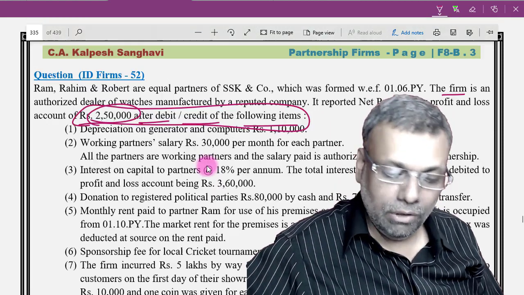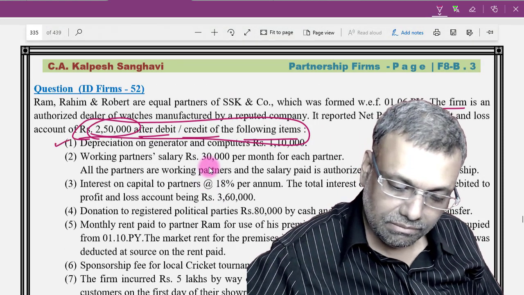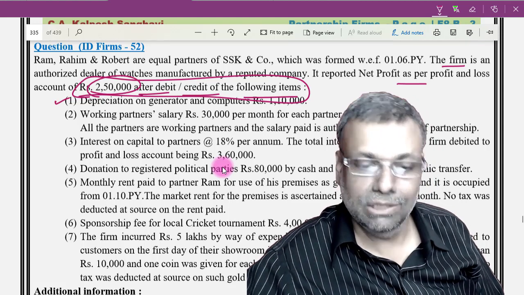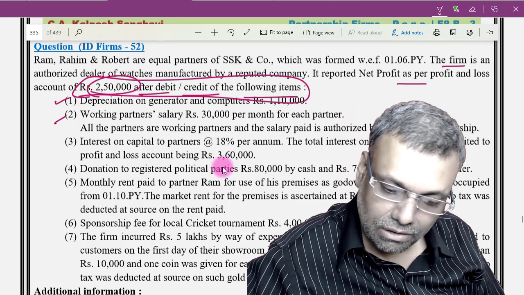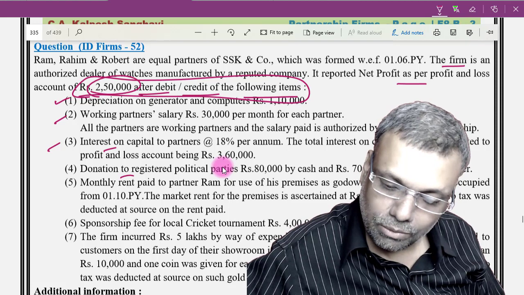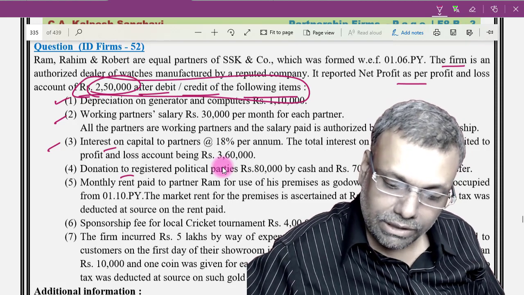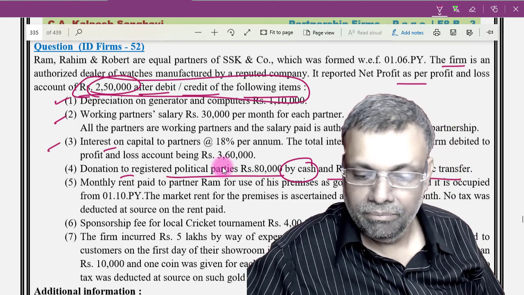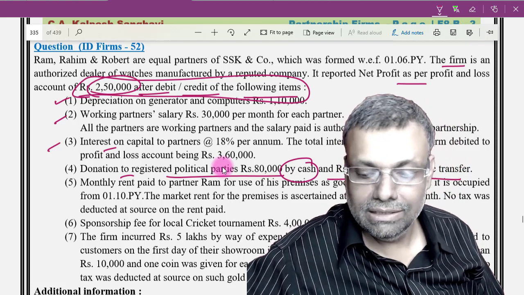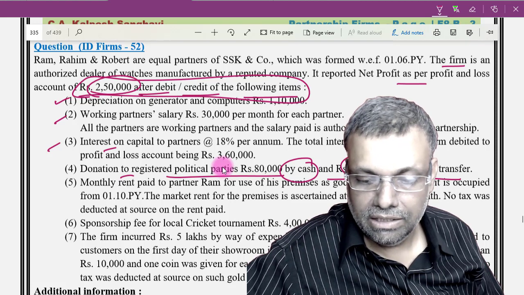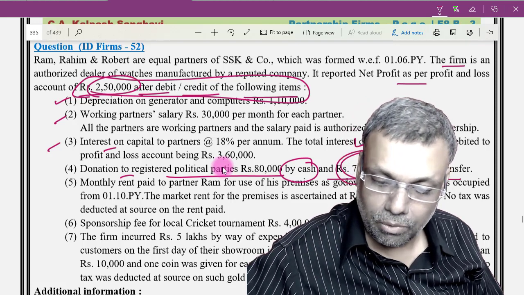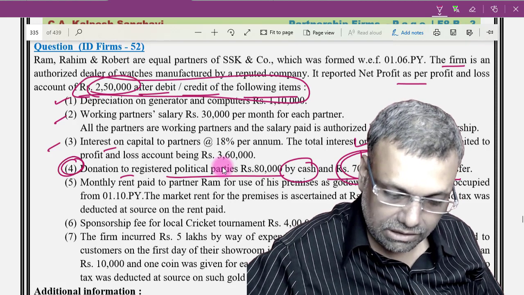Even if you are following 44AD, depreciation is fine, as that is a business income item. Right now I am thinking from the presumptive taxation point of view. So I ignore partners' remuneration and interest on capital. Donation to political party: 80,000 in cash and 70,000 by electronic transfer. In business income I will not do any adjustment, but I can give a Chapter VI-A deduction of 70,000 if I am doing the total income computation. That is one point I will keep in the back of my memory. This is a little bit relevant.